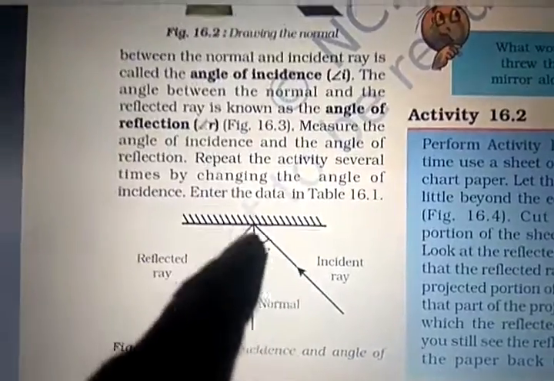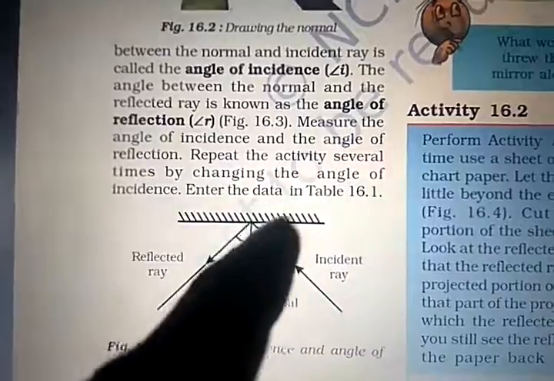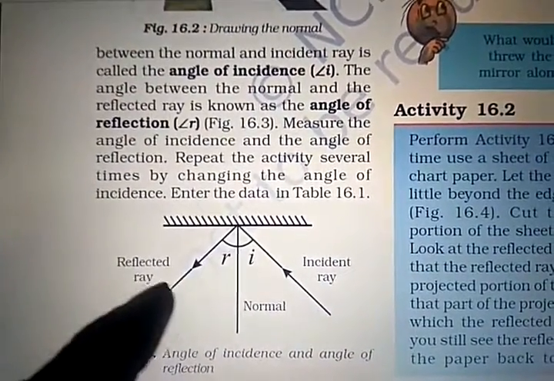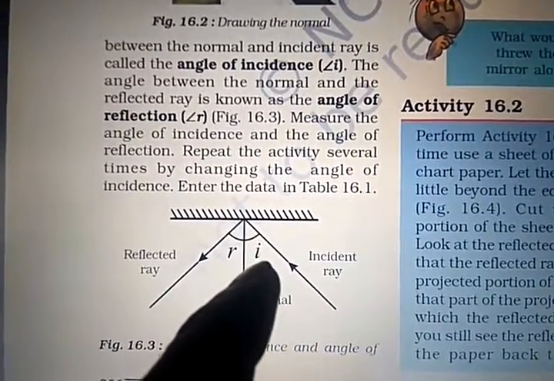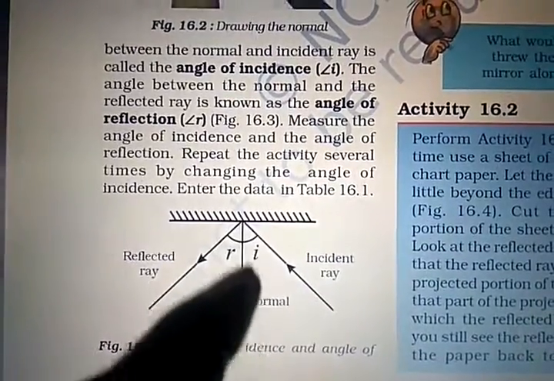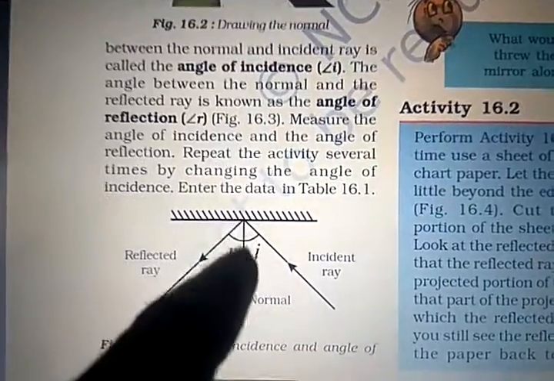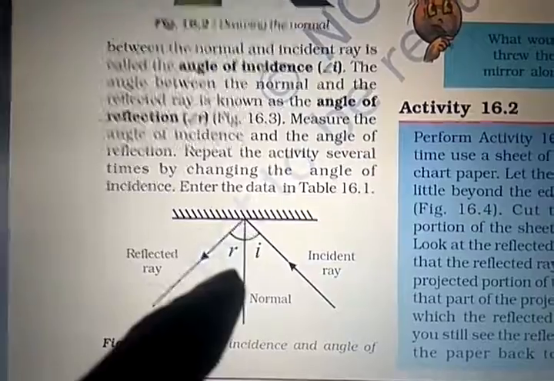You see this line, which is a straight line in that mirror. You put the scale so that the scale and that ray are in the same line, and draw this. So it is the reflected ray, right? You see the definition of angle of incidence: the angle between the incident ray and the normal is known as the angle of incidence. And the angle between the reflected ray and the normal is known as the angle of reflection.